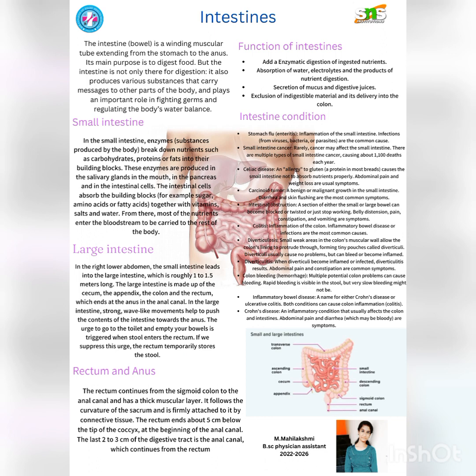Colon bleeding, hemorrhage. Multiple potential colon problems can cause bleeding. Rapid bleeding is visible in the stool, but very slow bleeding might not be. Inflammatory bowel disease is a name for either Crohn disease or ulcerative colitis. Both conditions cause colon inflammation, or colitis. Crohn disease is an inflammatory condition usually affecting the colon and intestines. Abdominal pain and diarrhea, which may be bloody, are symptoms. Small and large intestine symptoms.